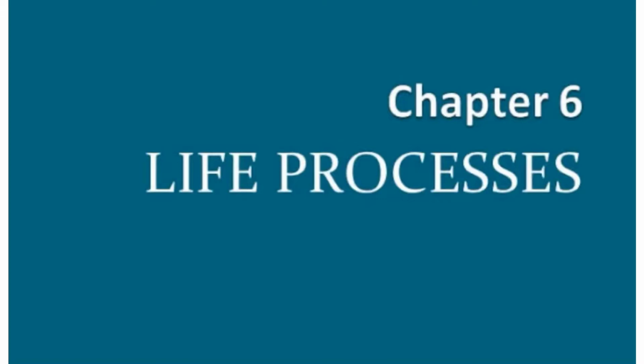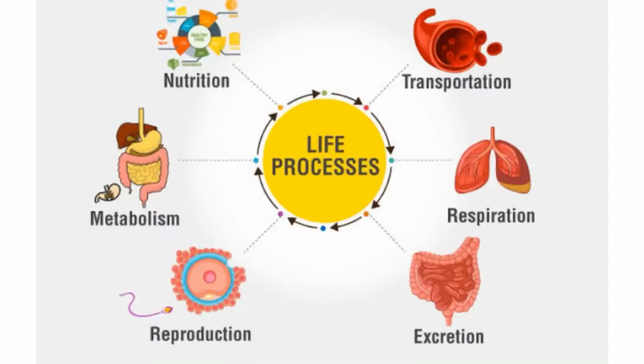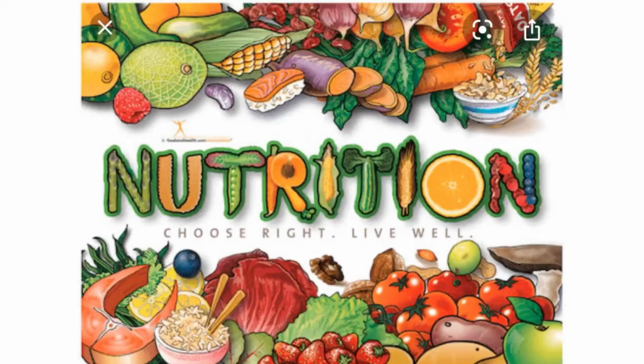In this chapter, we are going to study all these processes which are taking place in the body of an organism, whether it is a plant, animal, or human being. These are the different life processes taking place in the body of the organism, starting from nutrition, metabolism, that is digestion, reproduction, excretion, respiration, transportation, etc. Let us start with the first process, that is nutrition, which we get from the food that we eat. Let us study this nutrition in detail.